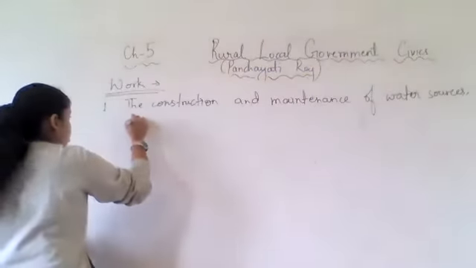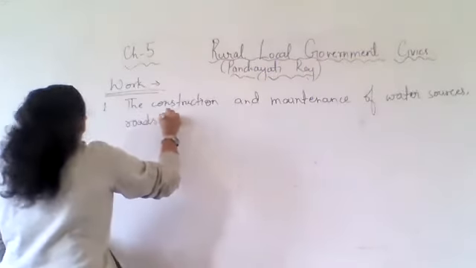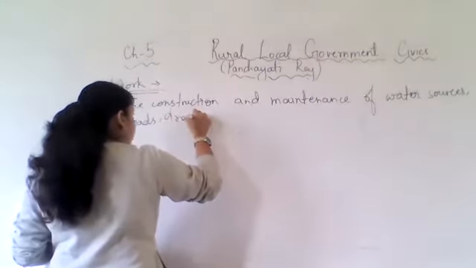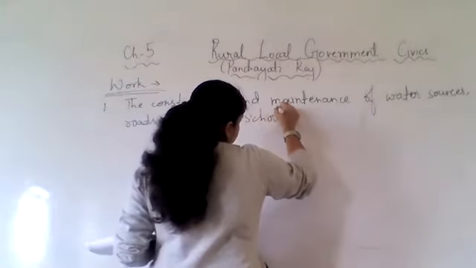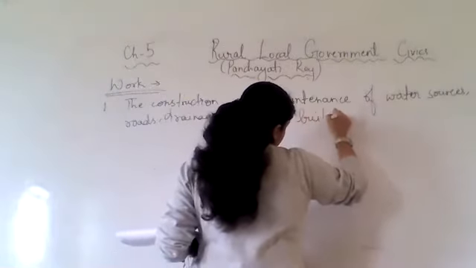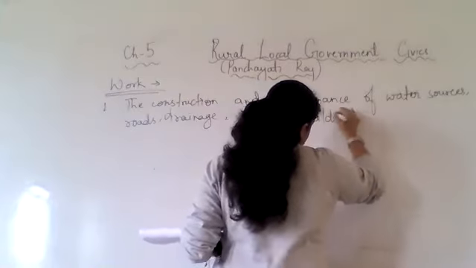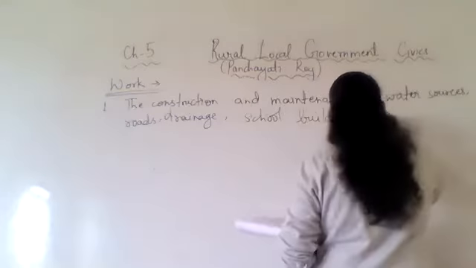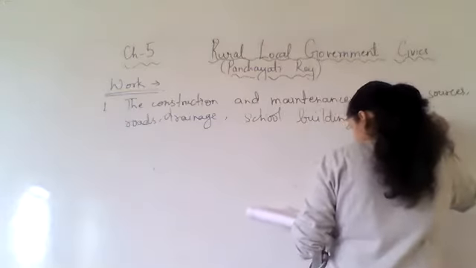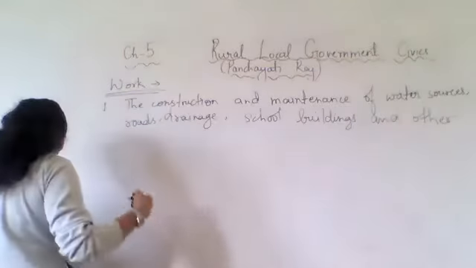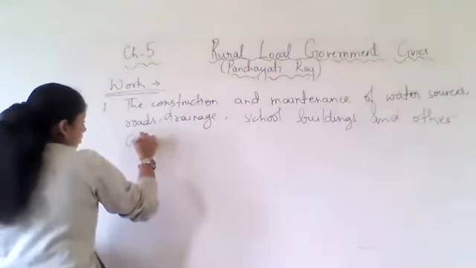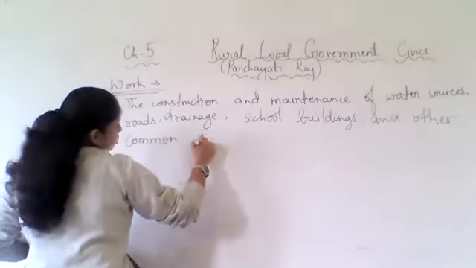Then you have roads. Then you have drainage. Then school buildings, and other common property resources.